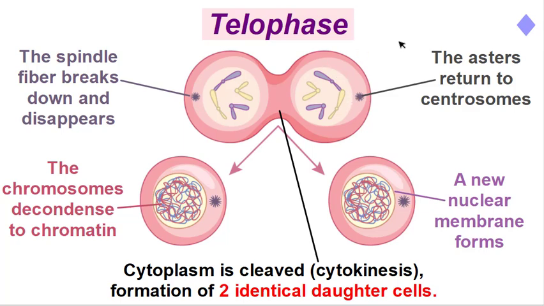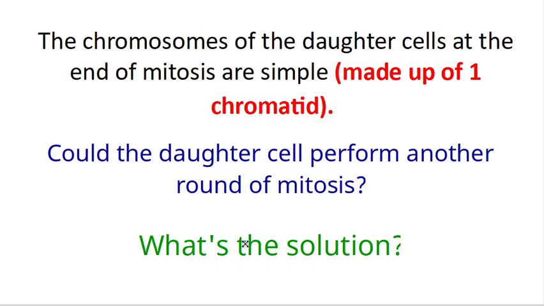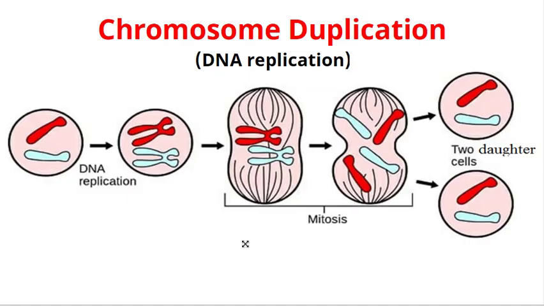Here comes the importance of interphase. The solution is interphase. Why? Because during interphase, after finishing mitosis, the cell here is made only of one chromatid. It undergoes what we call DNA replication. Replication means duplication.